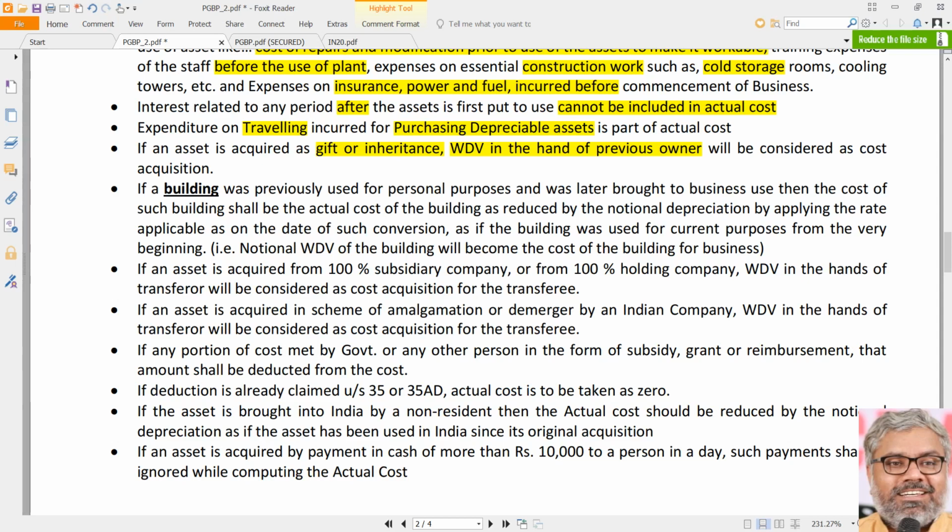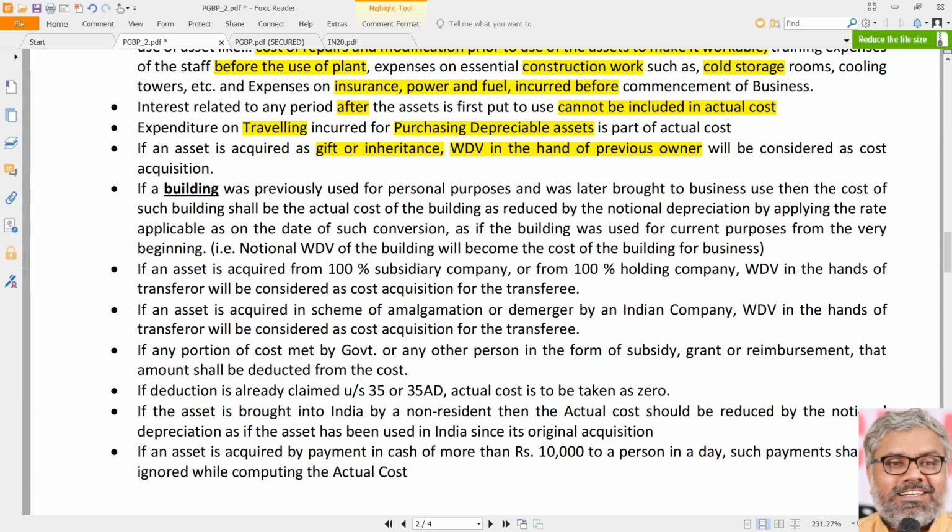In other words, understand this logic. Whatever the written down value of the previous owner was, that was the ending point for the previous owner. Now that becomes the starting point of the current owner, though he did not pay a penny for acquiring that asset. In other words, this transaction itself is as good as not really identified in essence. The story of the asset is just continuing. The story of the asset has not stopped. Only thing is it has changed hands. Earlier, some previous owner was claiming depreciation, and after claiming depreciation for so many years, there was some WDV in his hands. That will be the starting point for the current owner. Then the story continues once again.